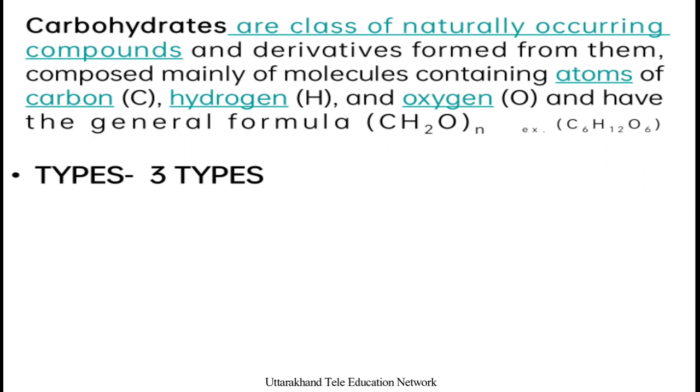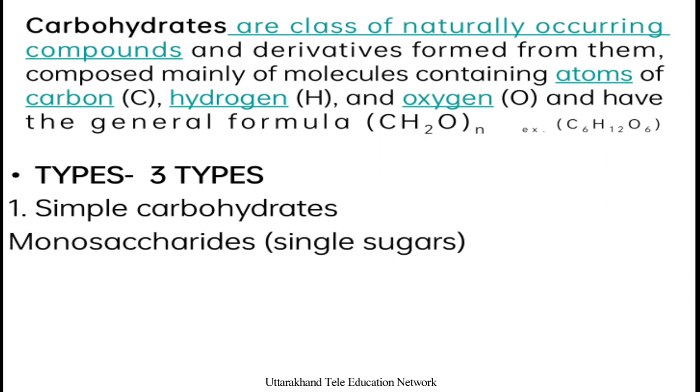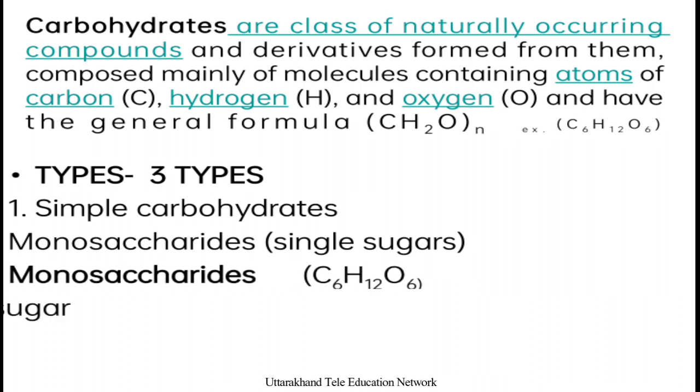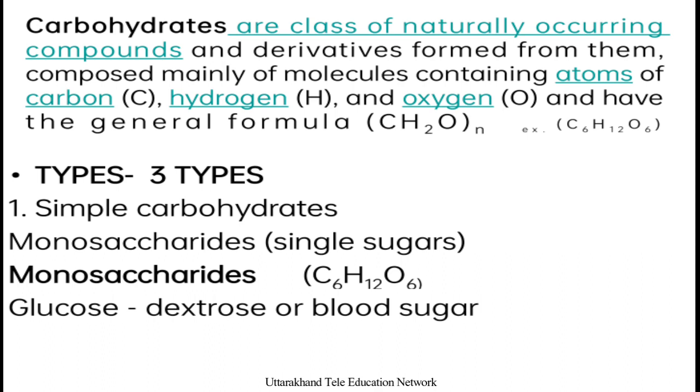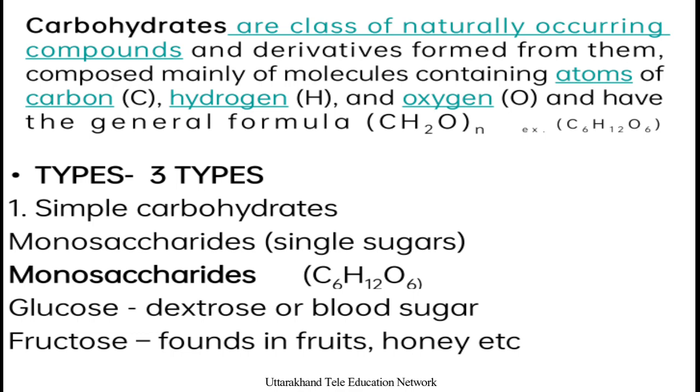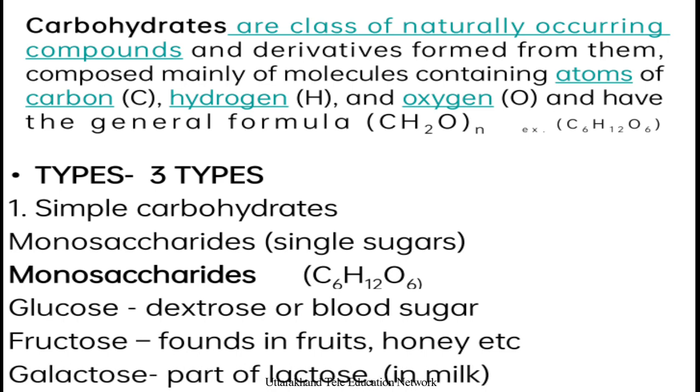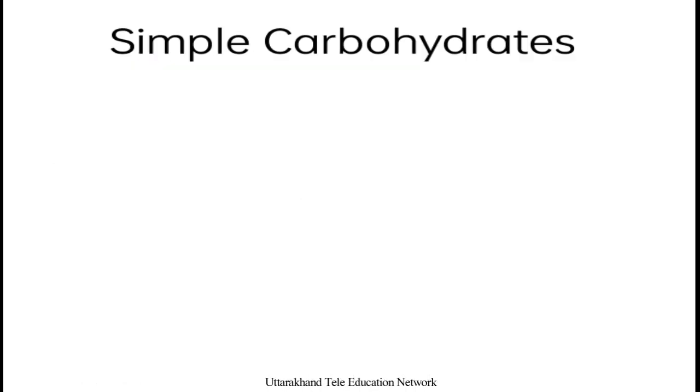Types. Carbohydrates can occur in three types in nature. First, simple carbohydrates, also called monosaccharides or single sugars, like glucose, also known as dextrose or blood sugar; fructose, found in fruits, honey, syrup; and the third one is galactose, a part of lactose, present in milk.